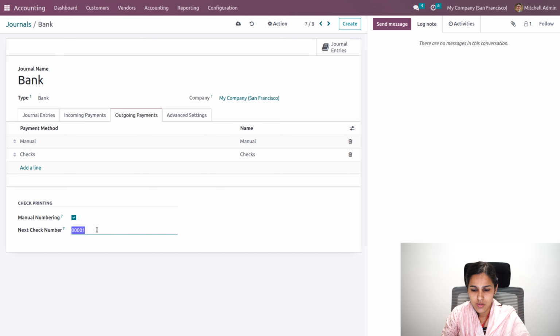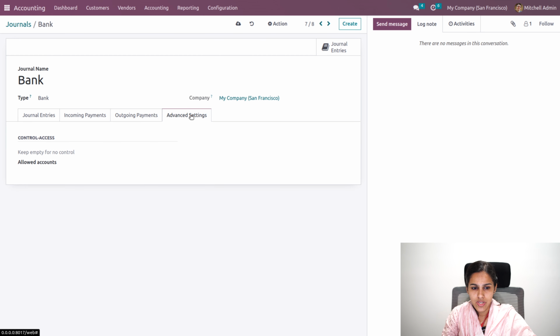So we'll be able to add the starting number. When you try to add an outgoing payment using the payment method check, the starting number of the check will be this one, that is the next check number you can provide over here.